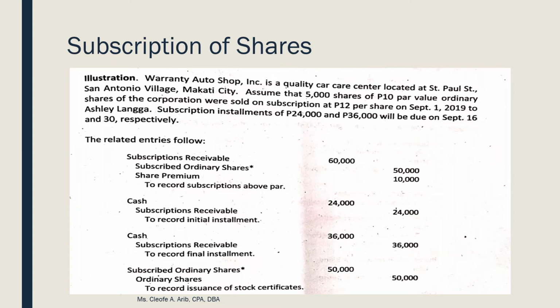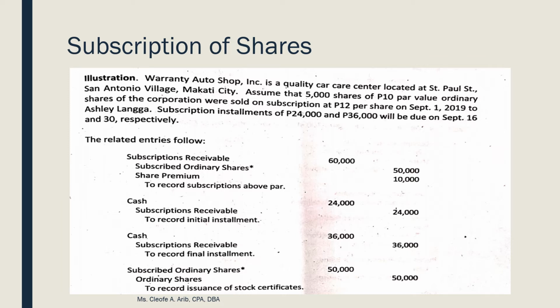So, you have Warranty Auto Shop Incorporated, a quality car care center located at St. Paul Street, San Antonio Village, Makati City. And then assume that 5,000 shares of 10 par value ordinary shares of the corporation were sold on subscription at how much? At 12 pesos per share on September 1, 2019 to Ashley Langa. Subscription installments of 24,000 and 36,000 will be due on September 16 and 30 respectively. So let's go over the related entries.